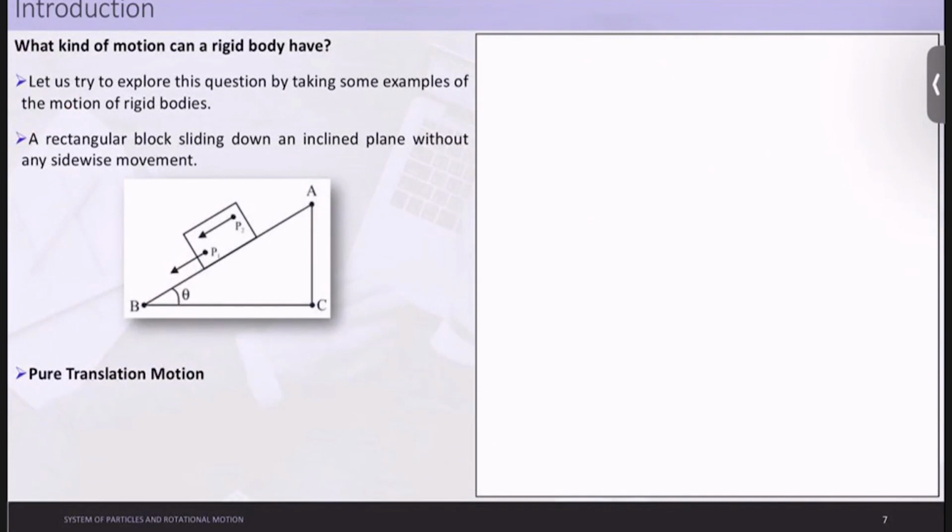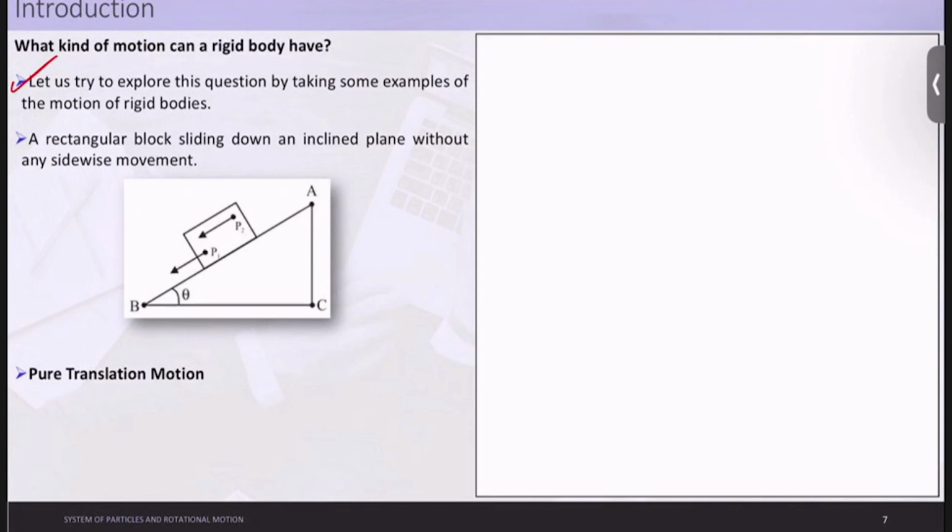Now let us understand what kind of motion a rigid body has. Let us try to explore this question by taking some examples of the motion of a rigid body.